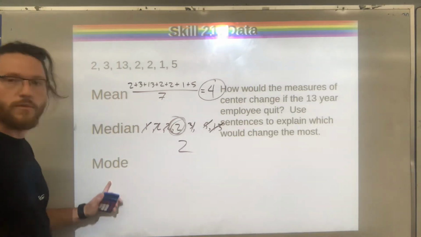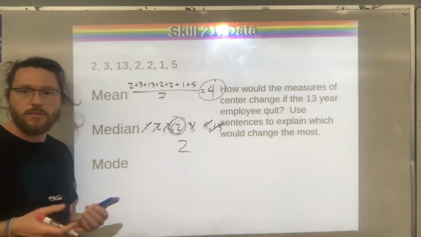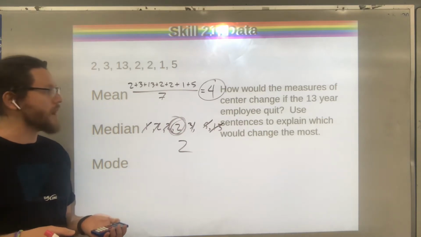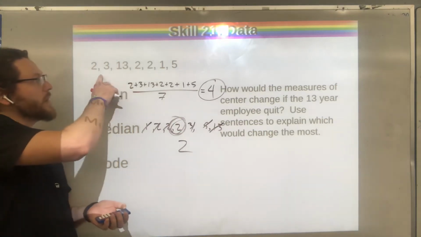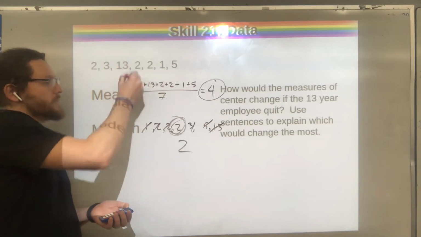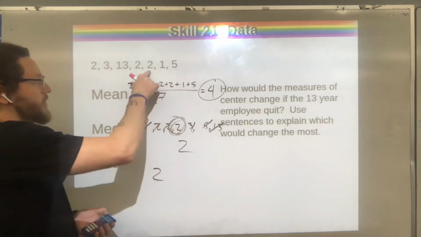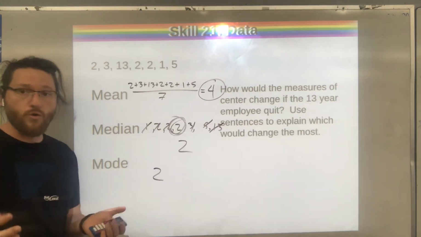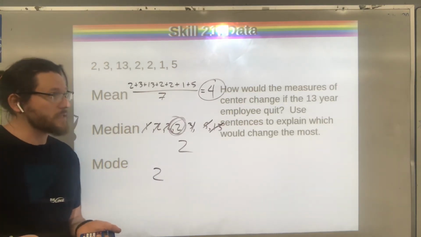And then the mode, remember, we don't use this one as much, but it has some applications in statistics. It's just the one we see the most often. If we come up here, most of these numbers only show up one time, except for 2. Okay, I've got 3 employees that have worked at the subway for 2 years. That is our mode from this data set.